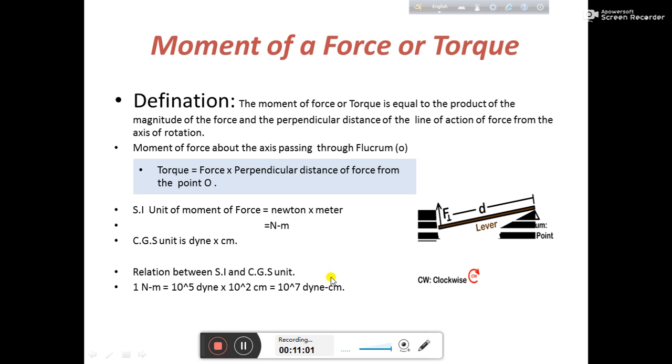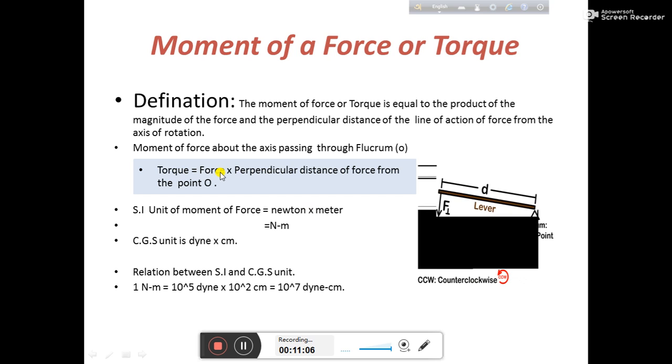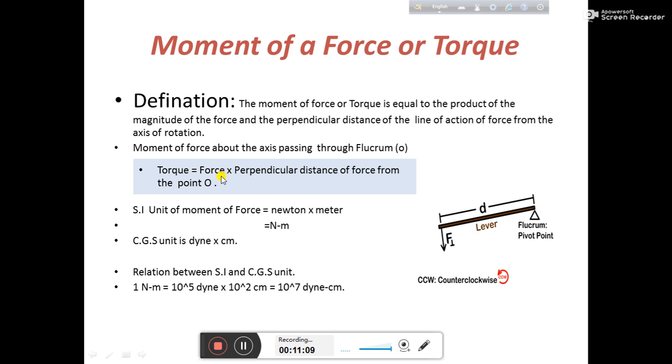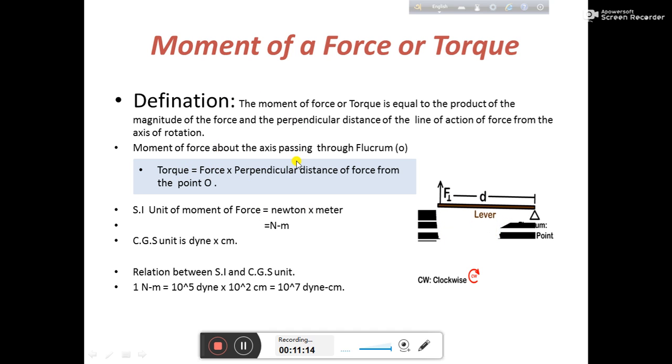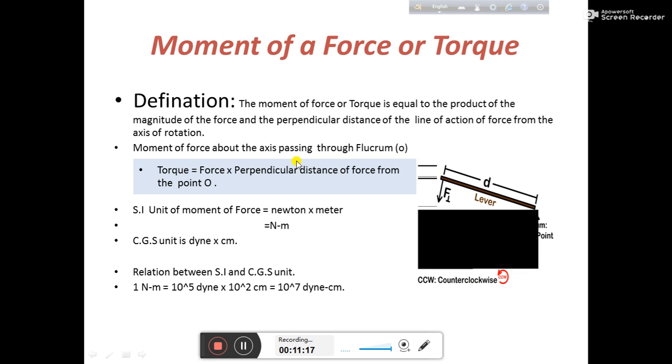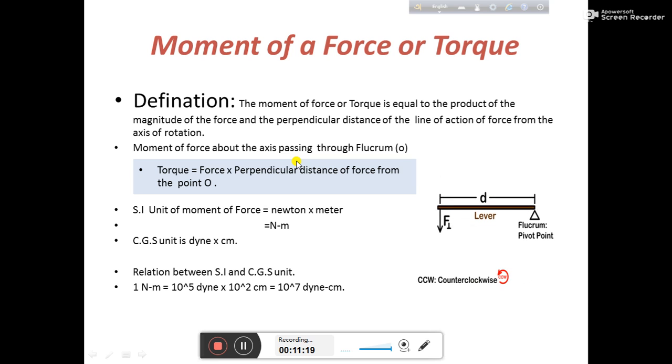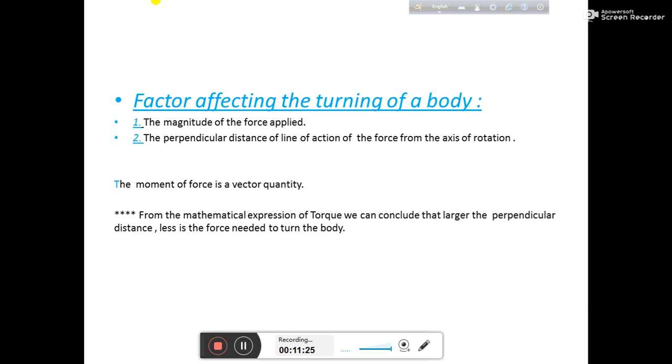Let's go to the previous slide. What is there? F into D. Torque is the product of force and the distance. Clear? So torque depends on force and on the perpendicular distance. These two things affect the value of torque. So we can write: the magnitude of the force, and second, the perpendicular distance of the line of action of force from the axis of rotation. These two things directly affect the turning effect of the body.